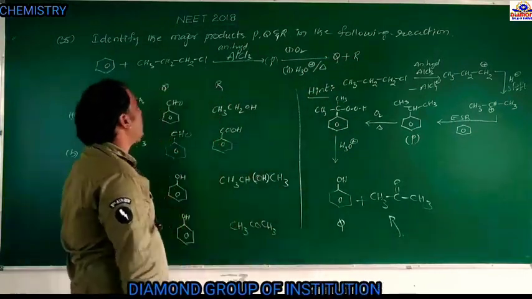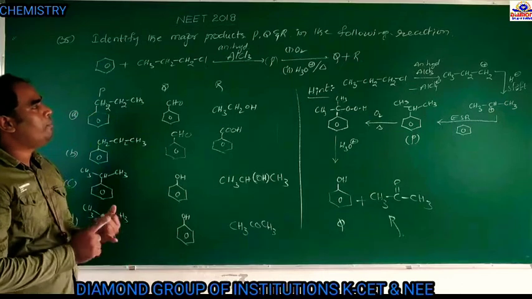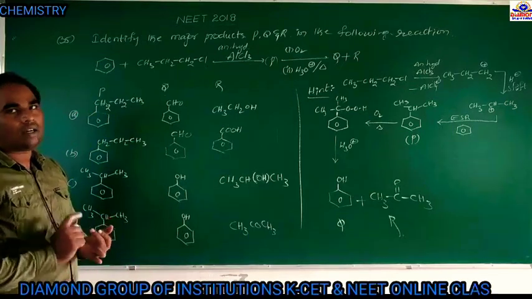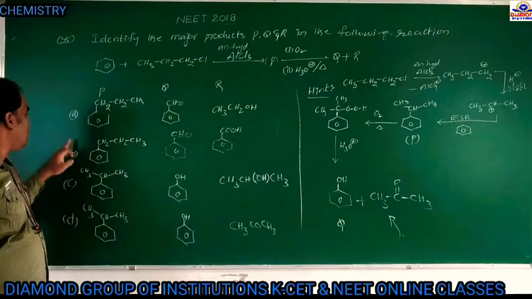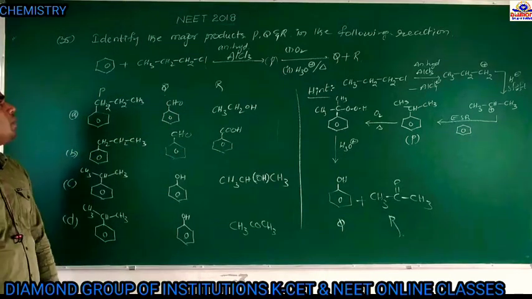So in this following reaction, what are P, Q, R? That is the question. So these are the options A, B, C, D.